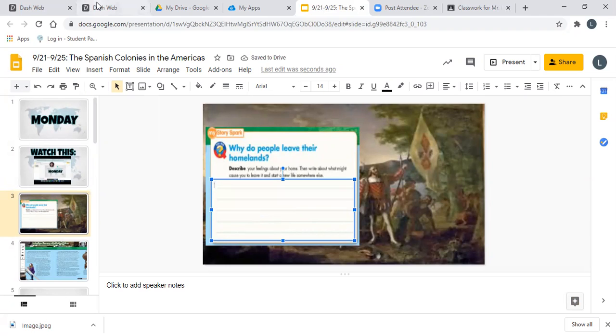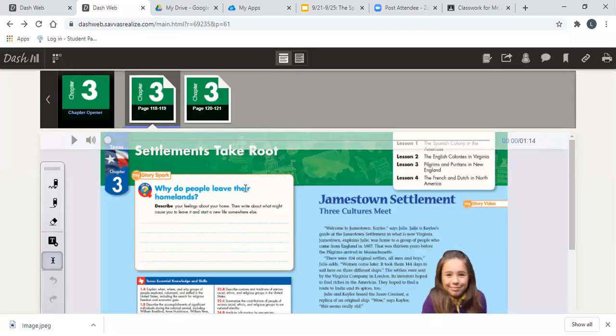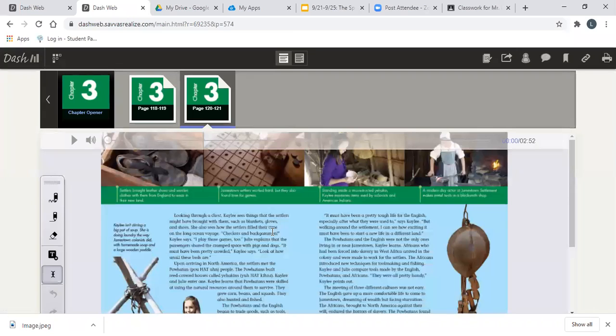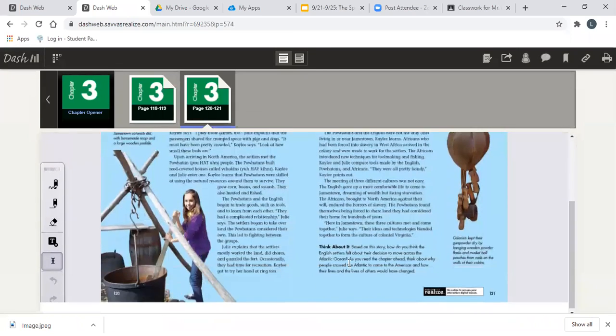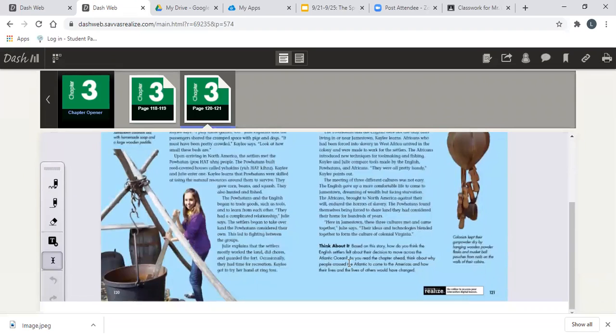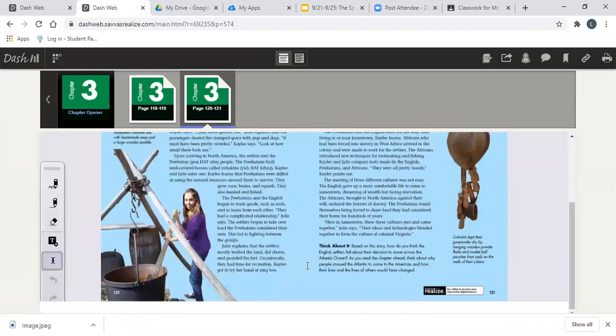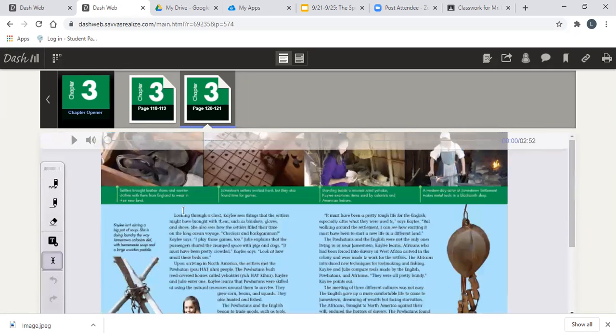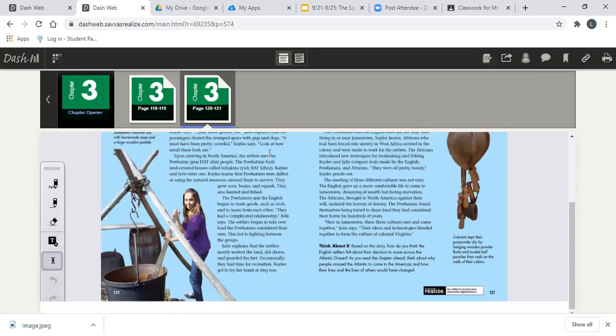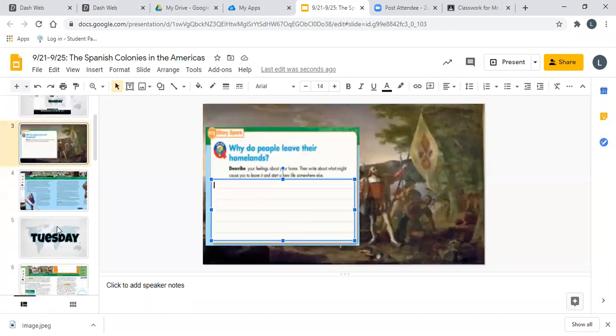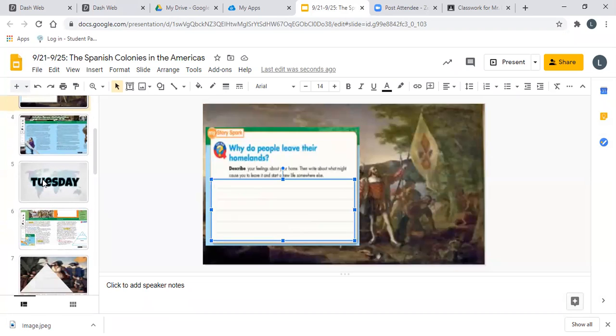So we go back to our virtual textbook and we read pages 120 to 121. You may stop the video right now to read those 2 pages. And we're back. Now that you have completed those 2 pages, you are basically done for Monday. In this video, I will continue on and I will explain your assignment for Tuesday.